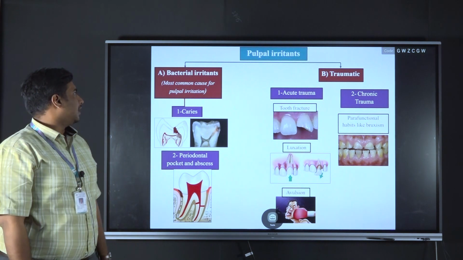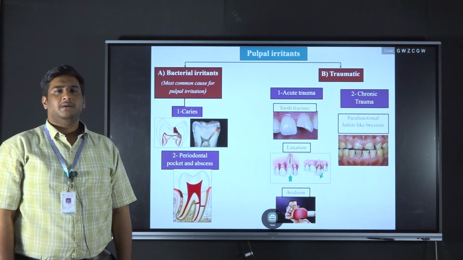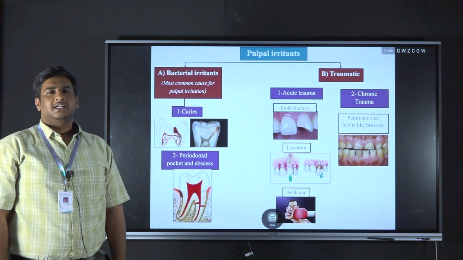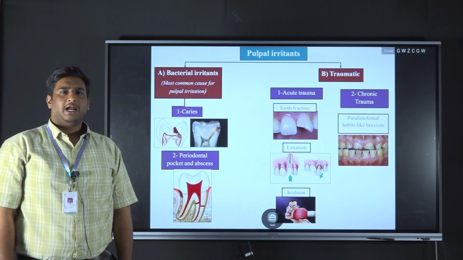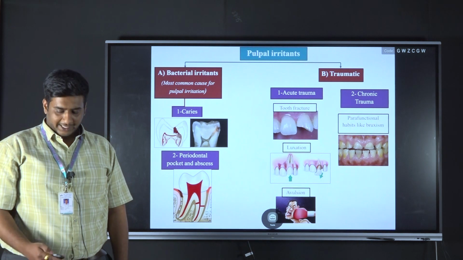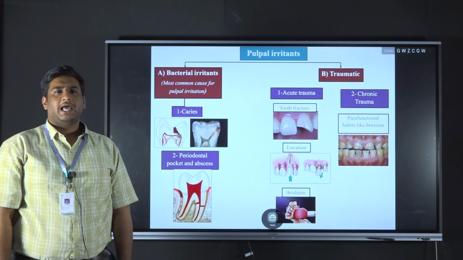Coming to the most common causes, the first one is bacterial irritants. This is one of the most common causes for pulpal irritation. The first cause is dental caries. Dental caries invades the enamel and then the dentin and causes pulpal irritation. The second most important cause is a periodontal pocket or abscess.